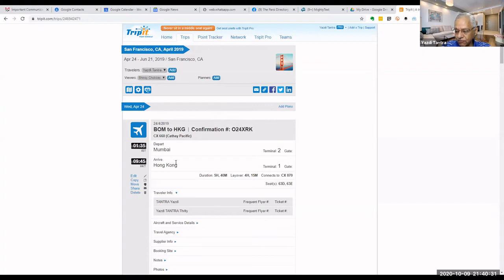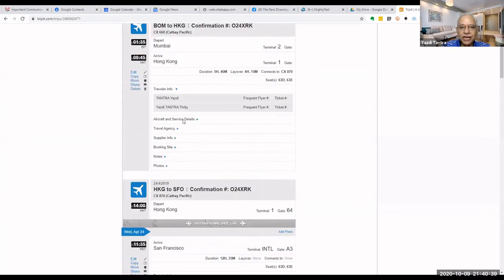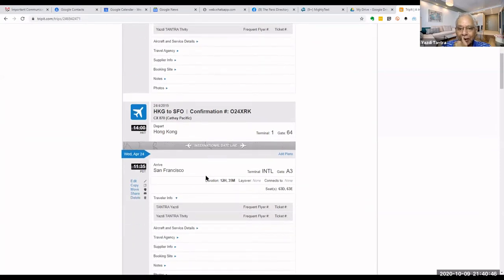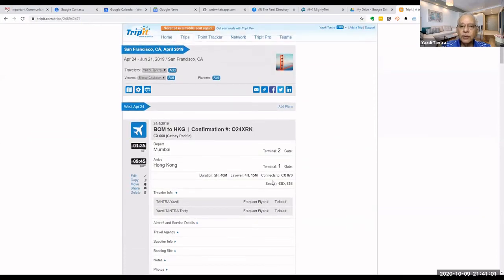You don't have to fiddle around for your ticket when you get to the airport. You can just show this entire thing. Who all were traveling, what was the type of aircraft, travel agency, if any, etc., etc. Everything is given to you straight away. How many hours the flight takes, what is the layover, what are the connections, what are your seat numbers, everything it neatly organizes and puts it in one place. So this is a very, very useful app.